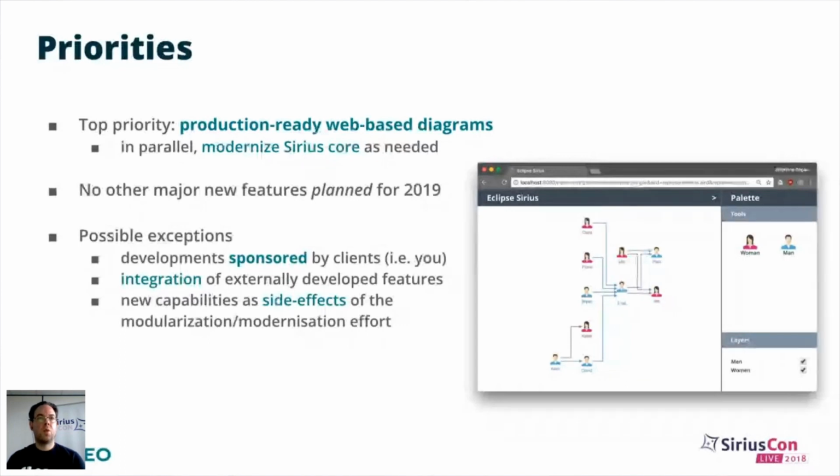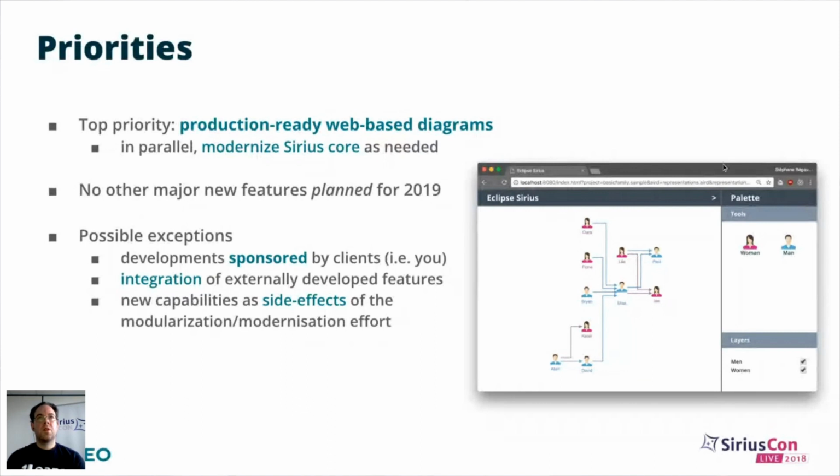By ourselves at OBEO, we do not plan any other major feature, but of course it's possible to have exceptions, in particular if we get sponsored development by clients, for example, you. And we may want to integrate externally developed features, and we hope that the modernization of the Sirius core will also have beneficial side effects on the RCP version by lifting some historical limitations that do not make sense anymore.